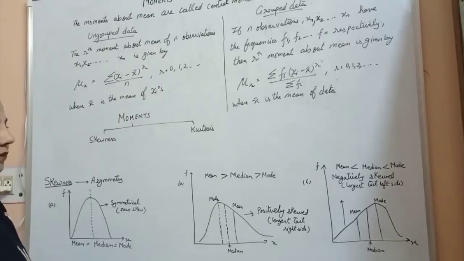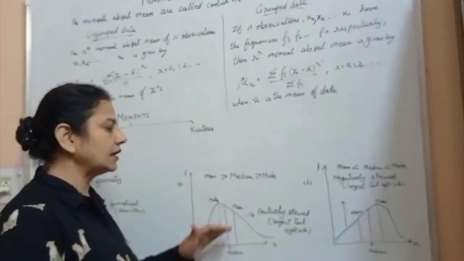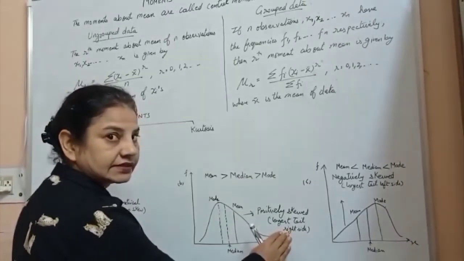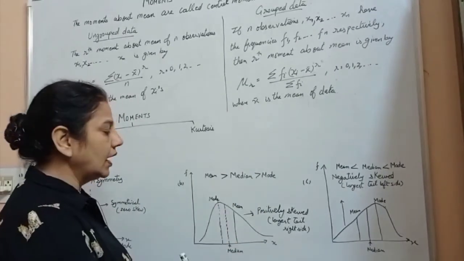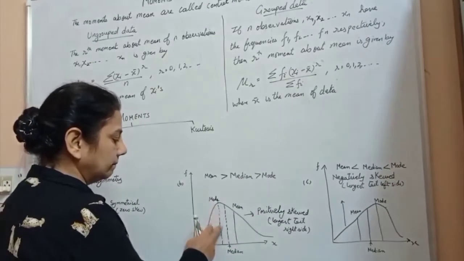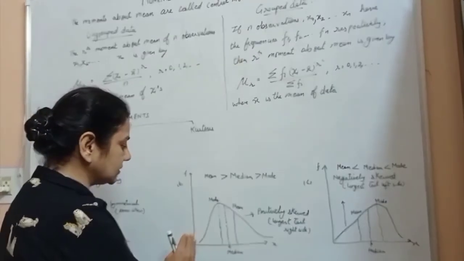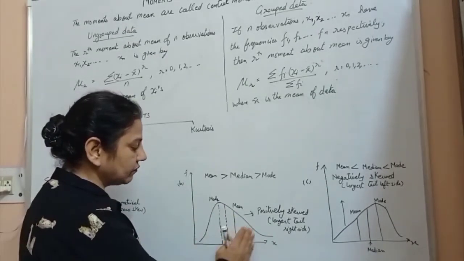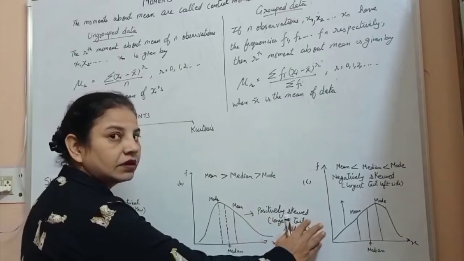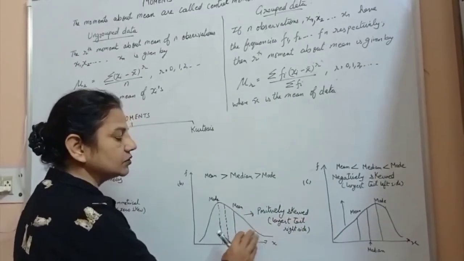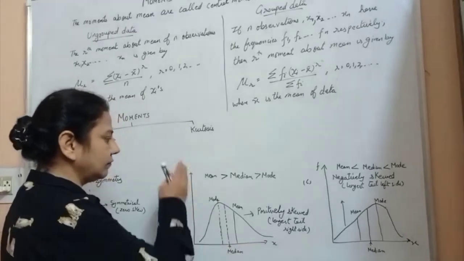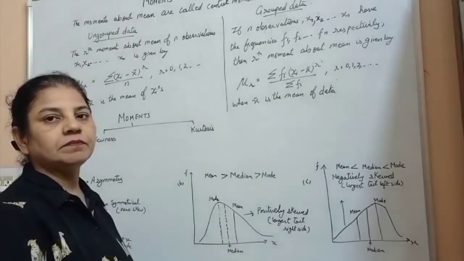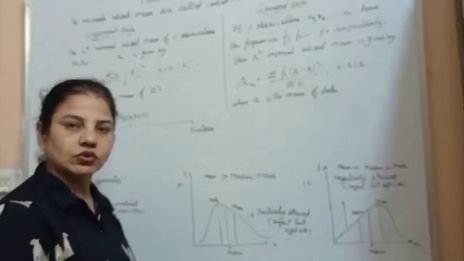Central tendencies are equal. But in figure B, if the curve's longest tail goes towards the right side, then it is positively skewed, and in that case, mode is closer to the origin, so it has the least value, and mean is away from the origin and can go further. Therefore mean is greater, so we say mean is greater than median is greater than mode. It is positively skewed.